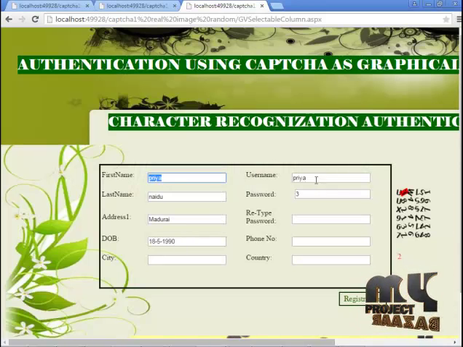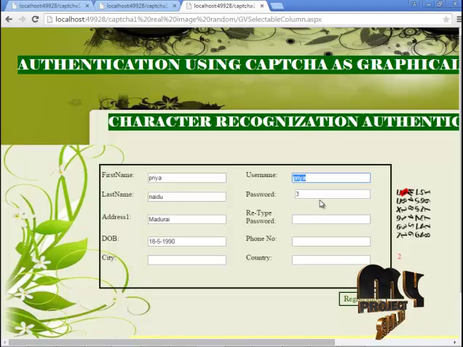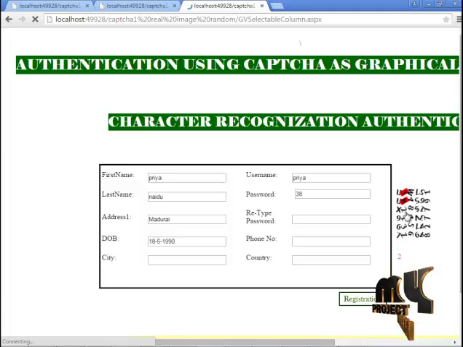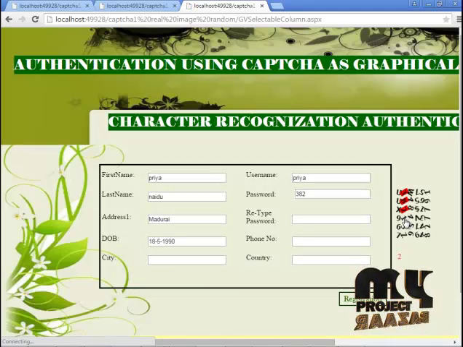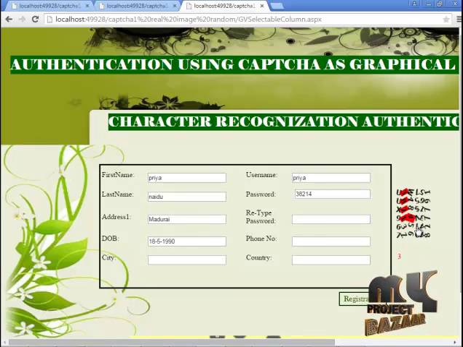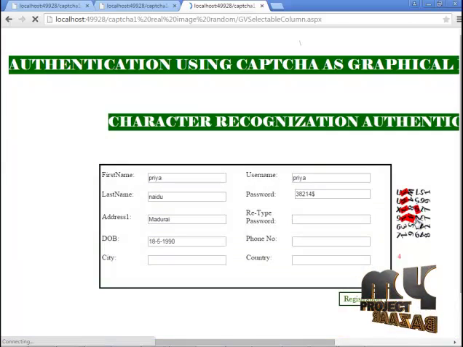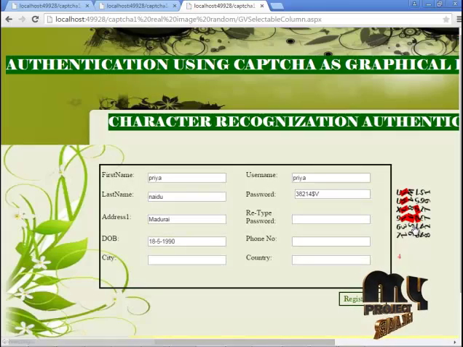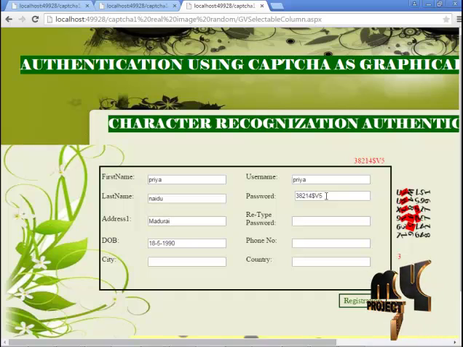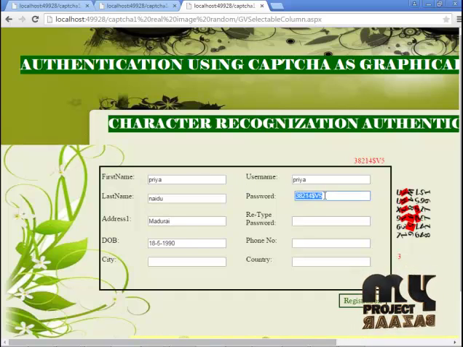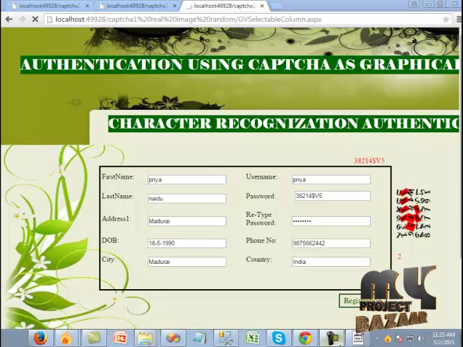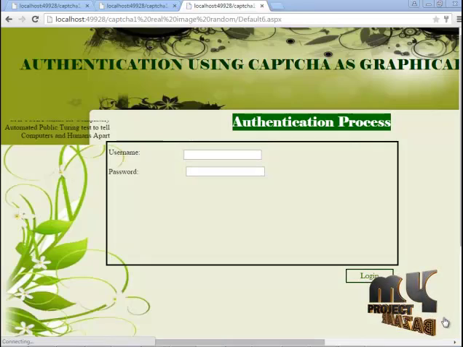Let us see the project. This is the new registration form. Here you need to enter your username, password, address and date of birth. For the password, you have to click text click images. You have to confirm your password. For that, enter the same password in the retype password. If both passwords match, you can log in. If not, you have to enter the correct password. Click the register button. The record is inserted successfully.